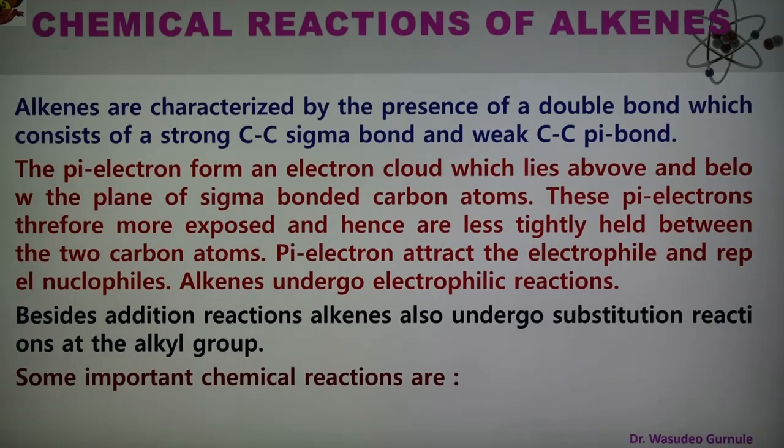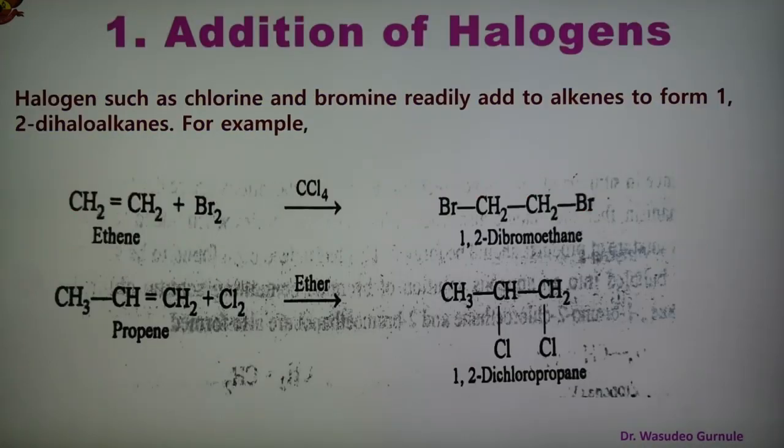The overall reaction is accompanied by the release of energy, so electrophilic addition reactions are energetically more favorable than electrophilic substitution reactions. Therefore, the typical reactions of alkene are electrophilic addition reactions and not electrophilic substitution. The first important addition reaction is the addition of halogen.